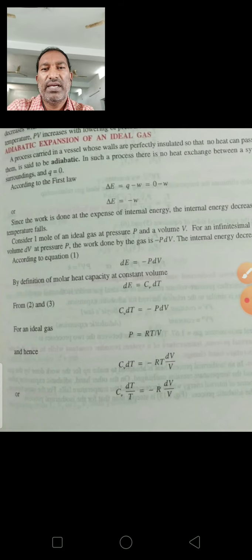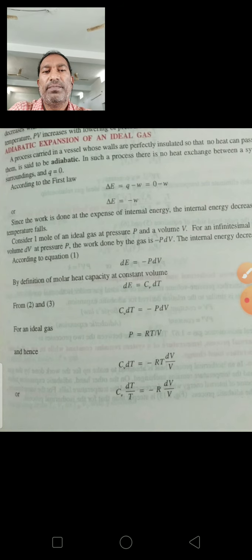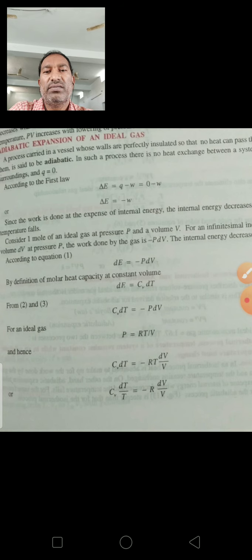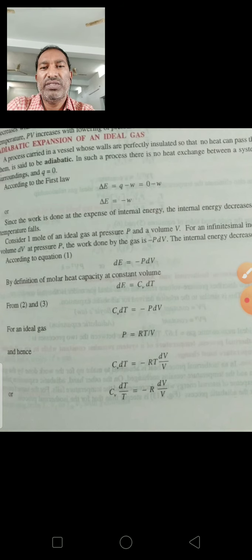So in an adiabatic process, there is no heat exchange between system and surroundings, and Q is equal to 0.